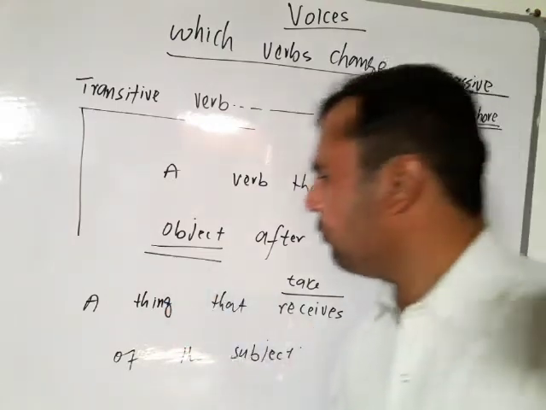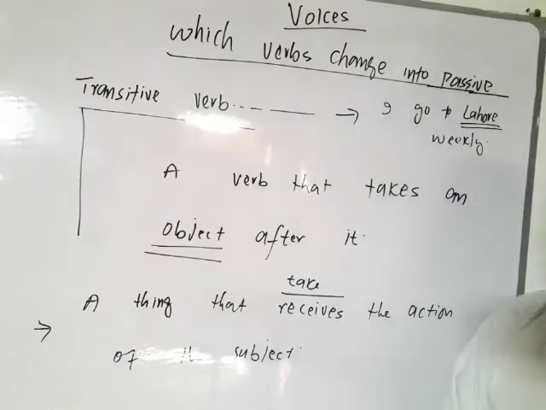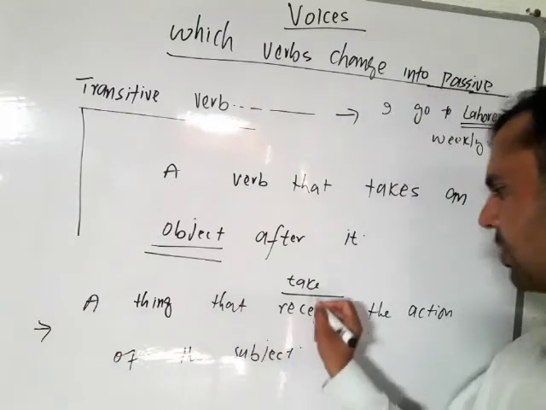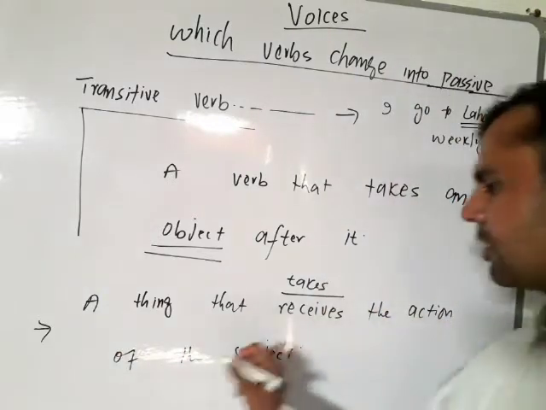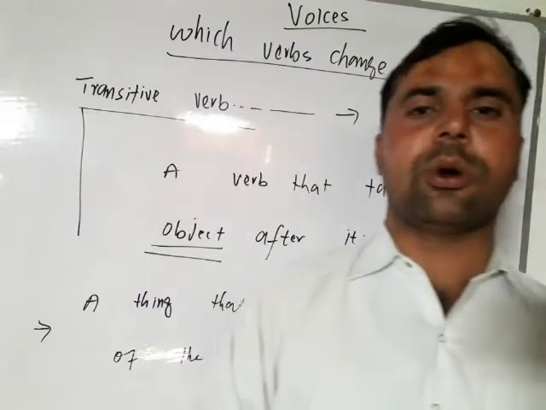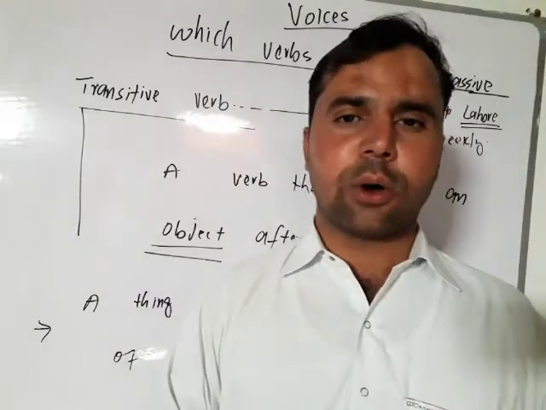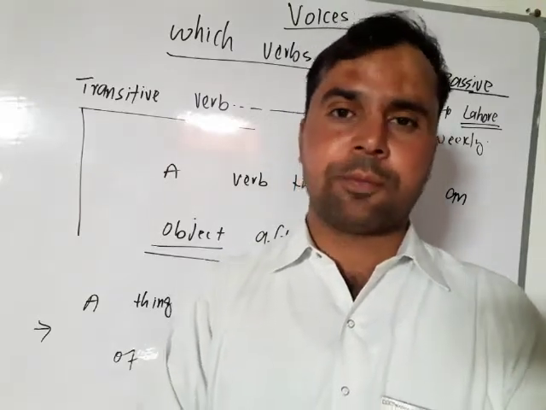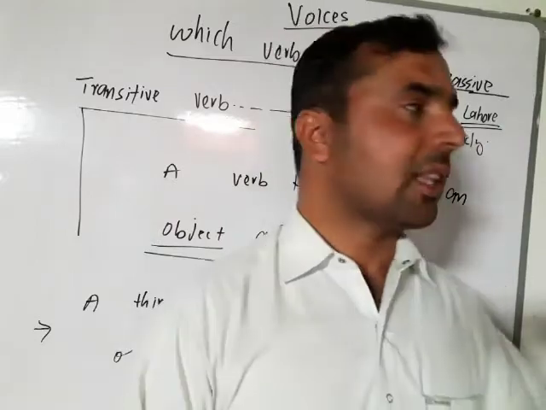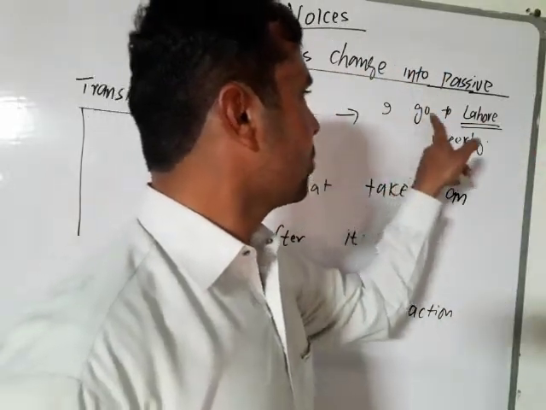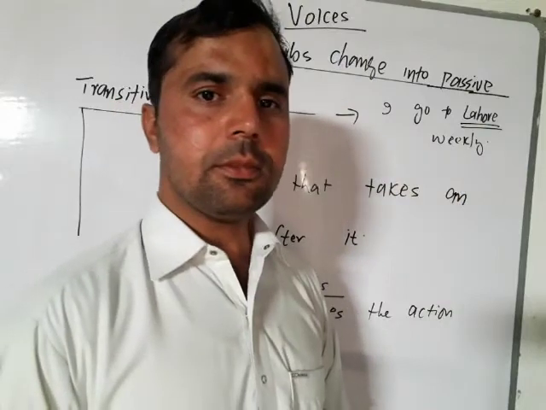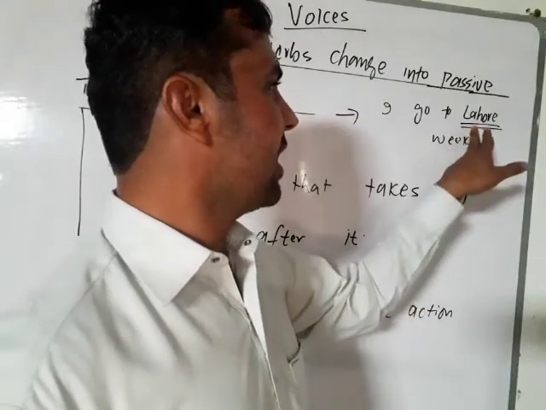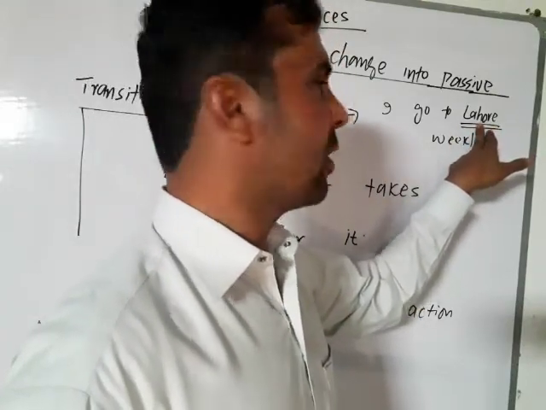Let's see. If we look at the definition of the object, it can be defined as a thing that receives or takes the action of the subject. It means that an object is a thing that receives the action of the subject. Now if we look at this sentence, I go to Lahore weekly. If we look at the definition of object, we can easily understand that Lahore is not an object in